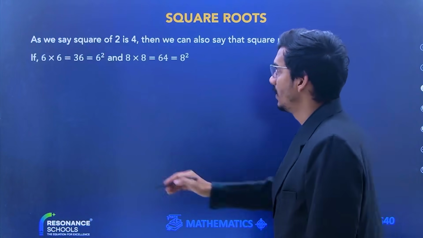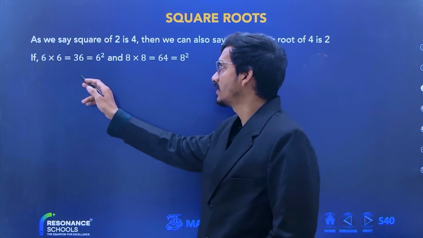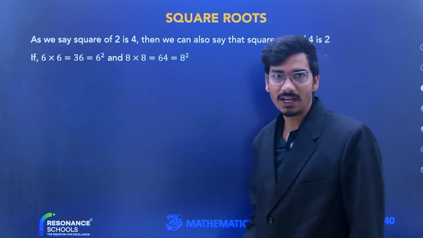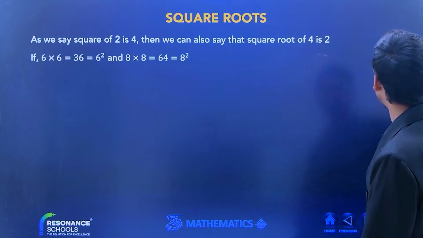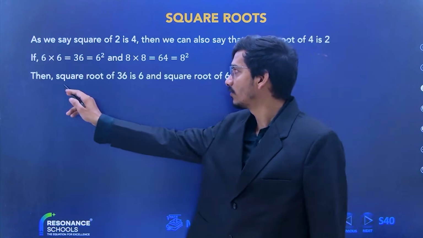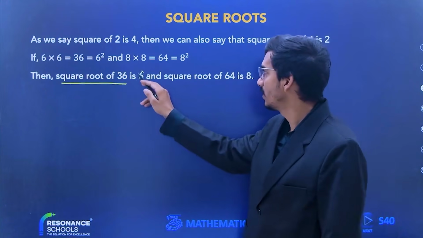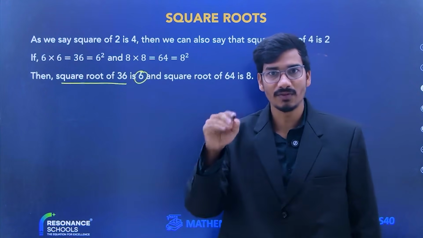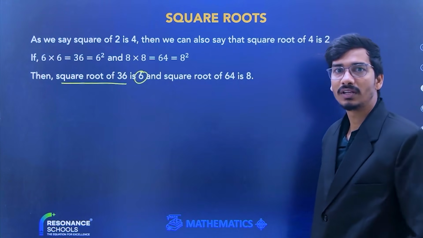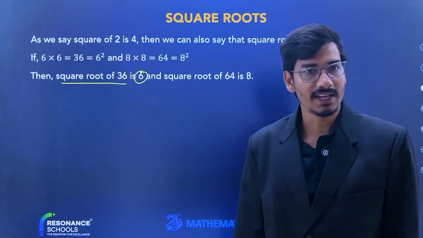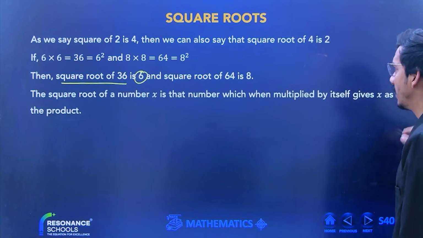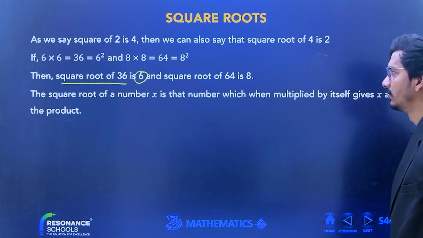So in this way, 6 into 6 is 36, that is the square of 6. In the same way, 8 into 8 is the square of 8, that is 64. So the square root of 36 is what? 6. And the square root of 64 is 8. Okay, so these things are very easy.